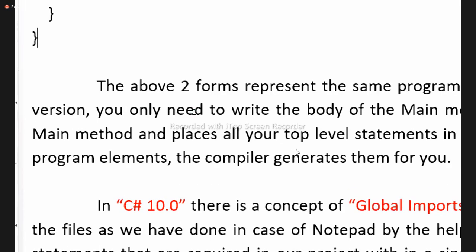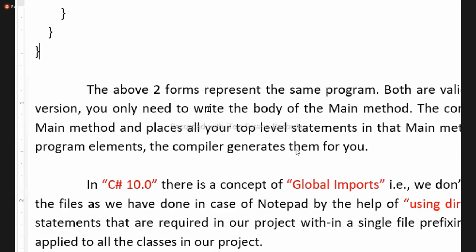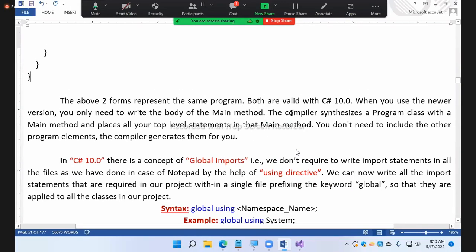The above two parts represent the same program. Both are valid with C# 10.0.